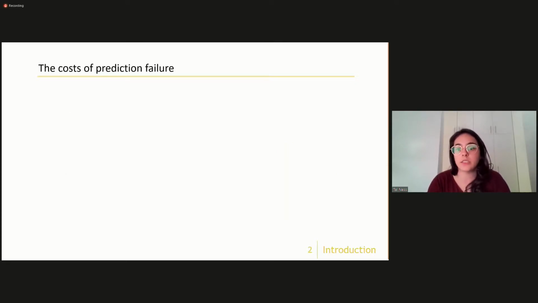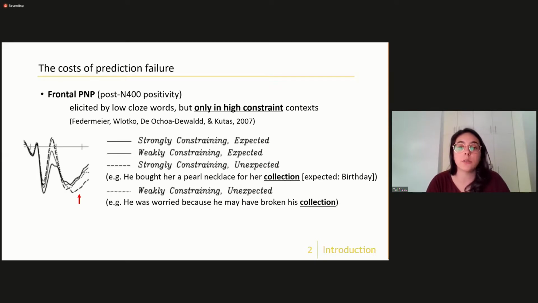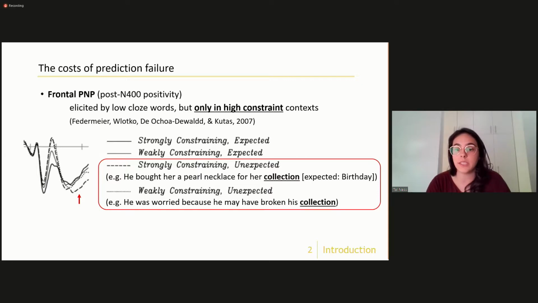A vast amount of studies show that predictable words are easier to process. So a successful prediction facilitates processing. And recent studies have also looked at the costs of prediction failure when predictions are wrong. So looking at the processing of unpredictable words, research shows that their processing entails additional costs if the initially formed prediction was strong, relative to when no strong prediction was available in the first place.